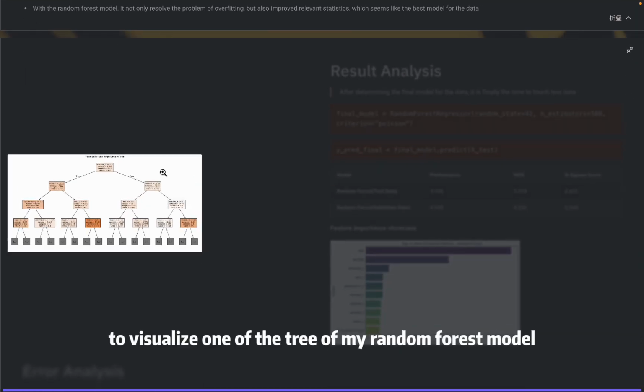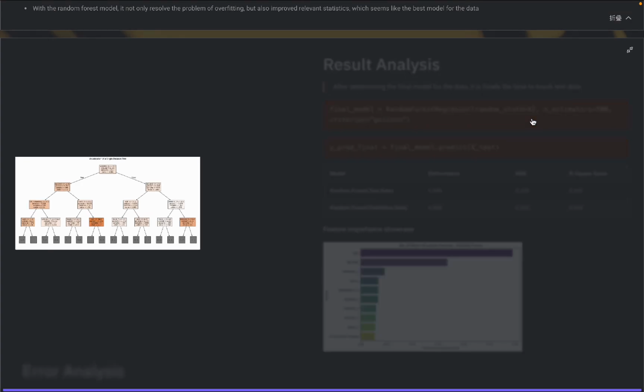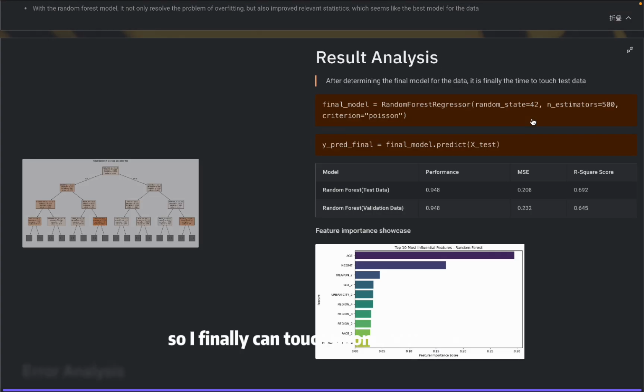To visualize one of the trees of my random forest model, here's the tree I have. I have 500 trees in total, so I only randomly selected one of them to visualize. In the result analysis part, I can finally touch the test data. I use the test data to do the prediction, and I feel the prediction is actually doing well because the performance on the test data is the same as the validation data. The mean square error goes down and the R-square improves a little bit.